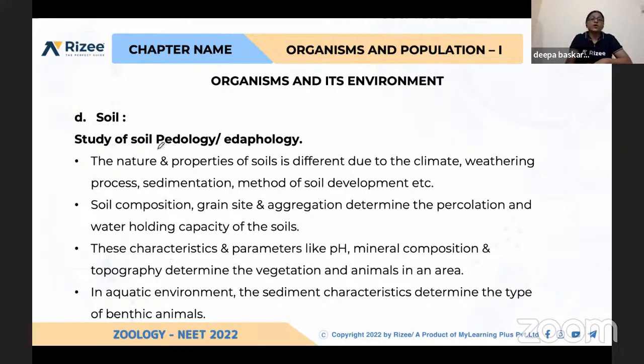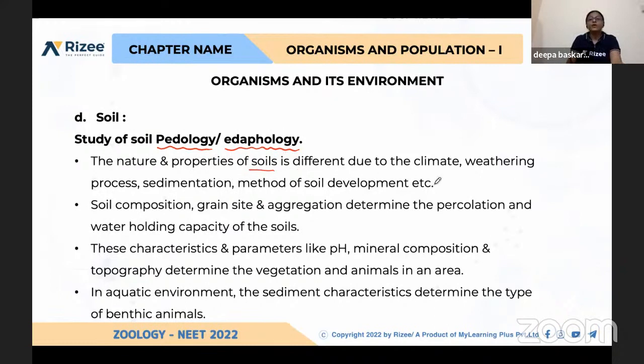Fourth factor is soil. The study of soil is called pedology and edaphology. And the nature and properties of soil are different due to climate. There are so many varieties of soils: black soil, red soil, loamy soil, desert soil are different. Each and every soil has its own pH, its own water holding capacity, its own organic matter, and its own minerals. Everything varies in soil also.